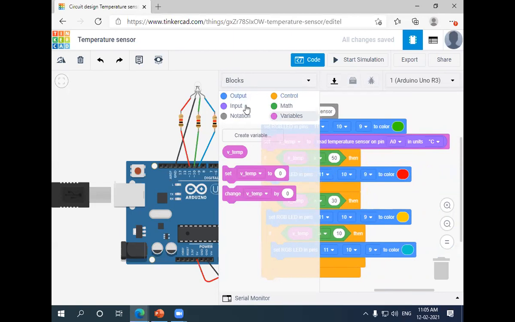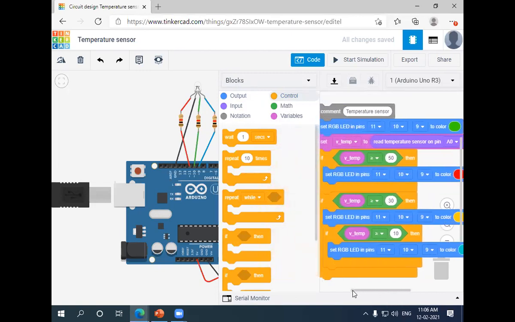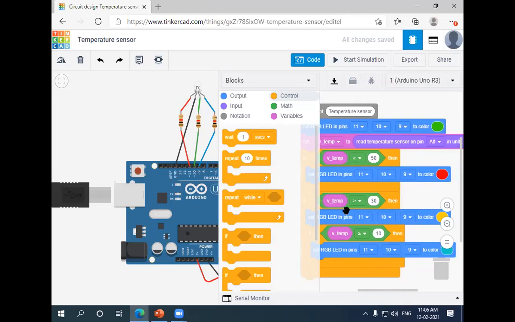Then I'm choosing the conditions I have to give. So I'm choosing the if-then-else condition and placing it here. In the then part, I'm placing set RGB pins 11 to color red.